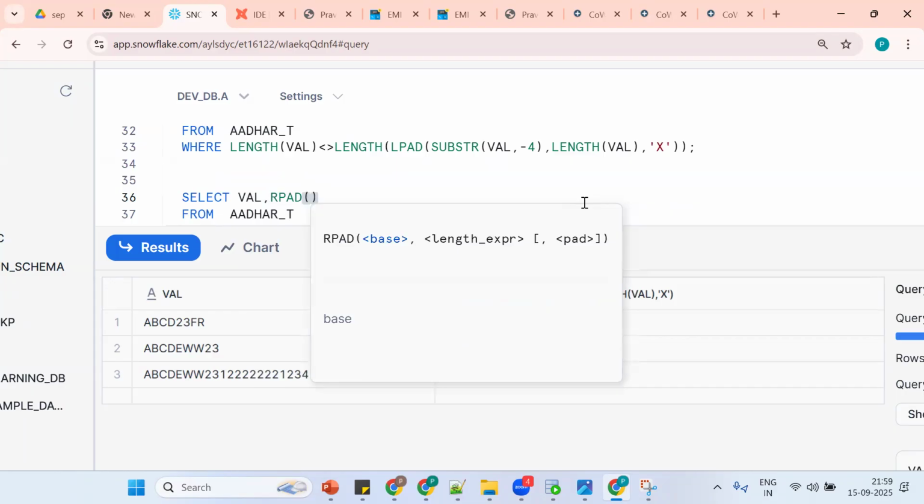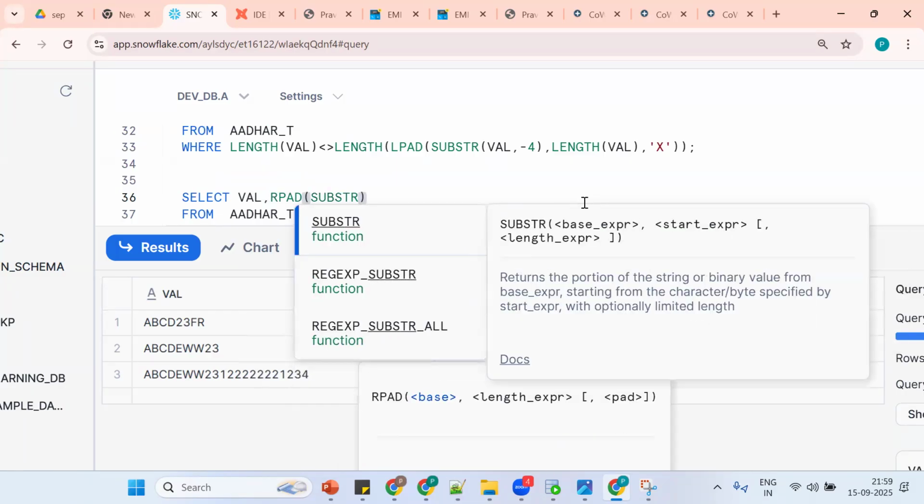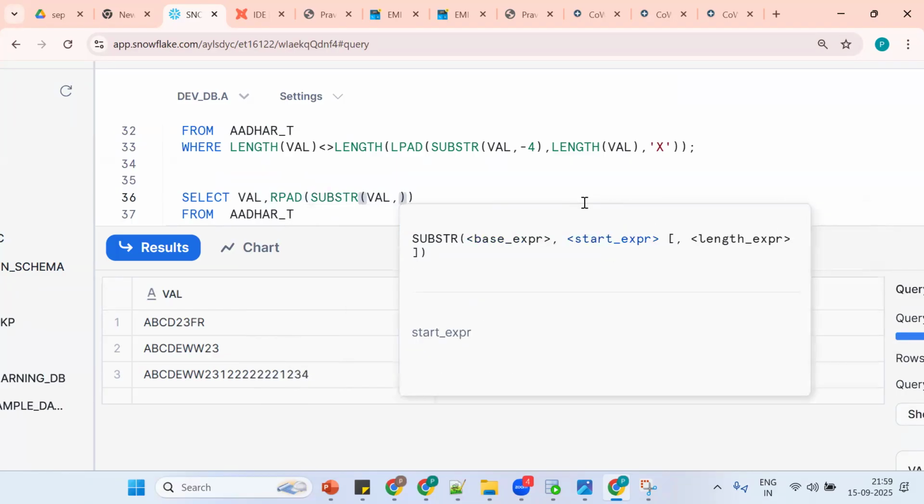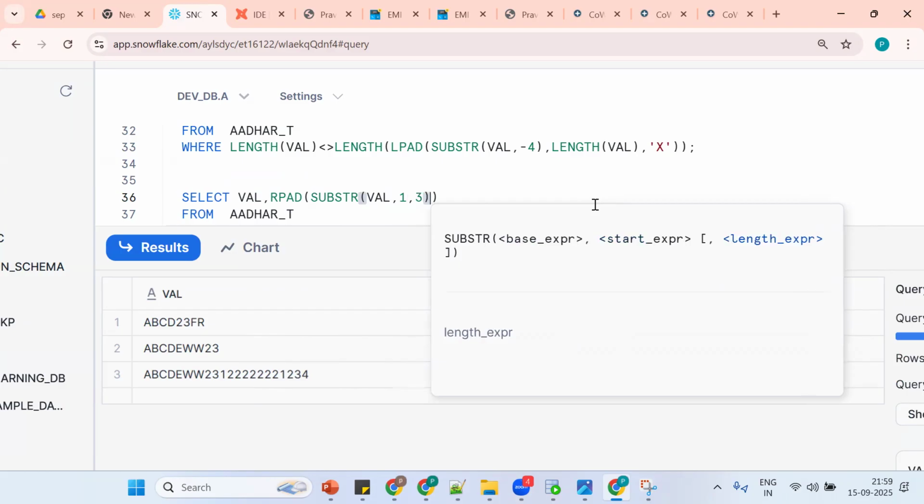So how to extract the first three characters? VAL comma 1 comma 3, only the first three characters. How to find the length of the string?